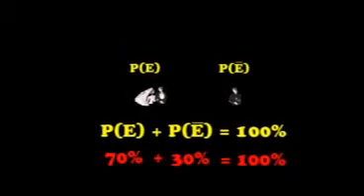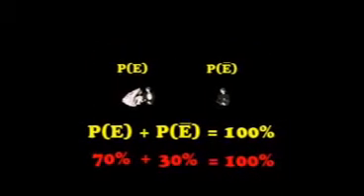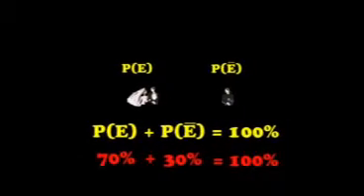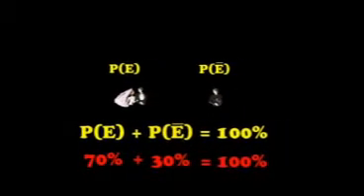The probability of you getting married before you're 30 is 70%. So the probability of you not getting married is 30%. Now let's represent this mathematically again. Probability of the event plus the probability of it not happening is equal to 100%. So 70 plus 30 is 100%.